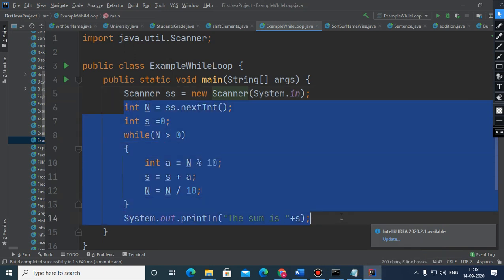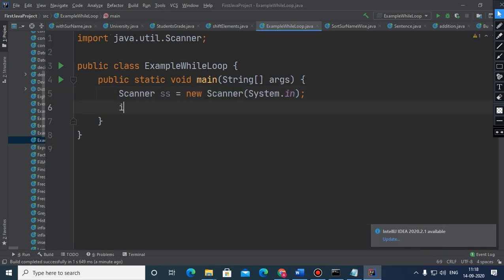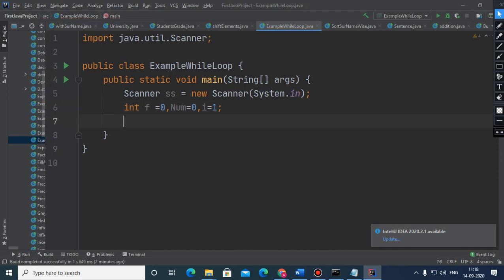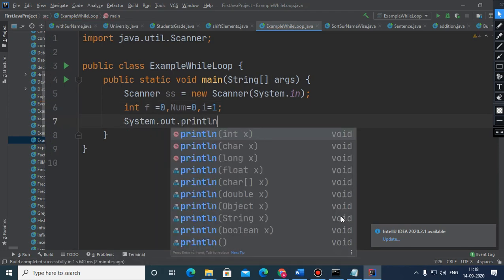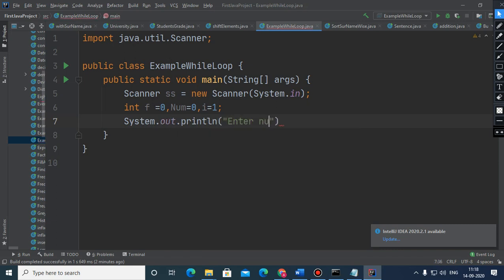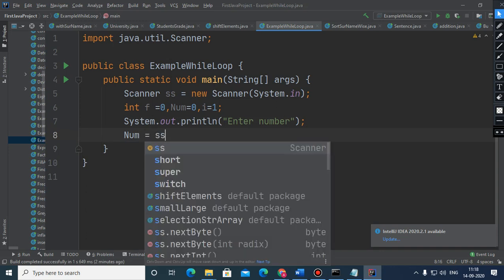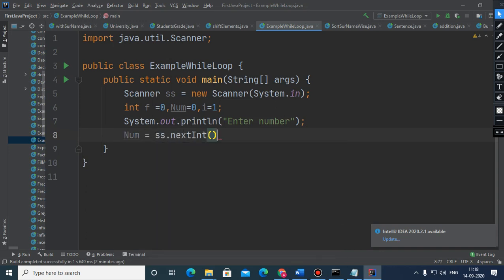See that here I have taken the variable f for counting the factors, and the variable num, and one more variable I, whose initial value is 1. So what to do is enter the number, that is num, using next int.